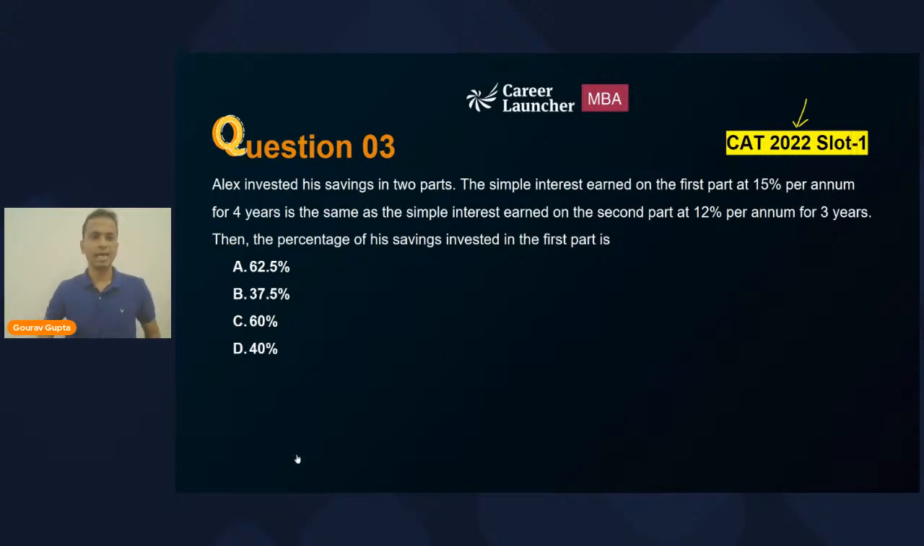The question says that Alex invested his savings in 2 parts. Simple interest, simple question. The simple interest earned on the first part at 15% per annum for 4 years is the same as the simple interest earned on the second part at 12% per annum for 3 years. Then the percentage of the savings invested in the first part is how much?